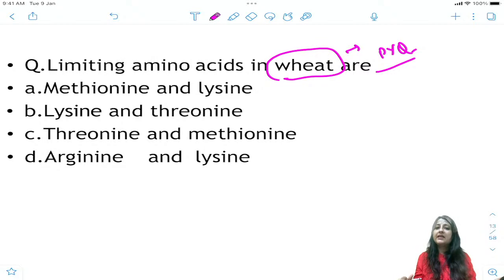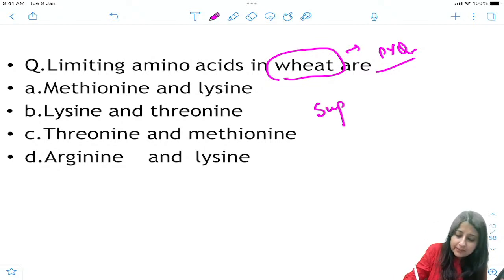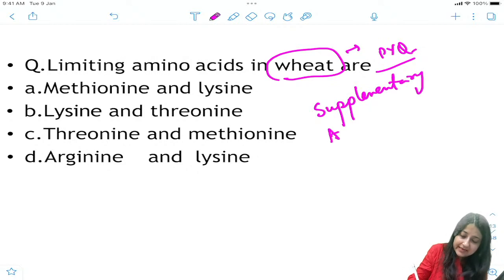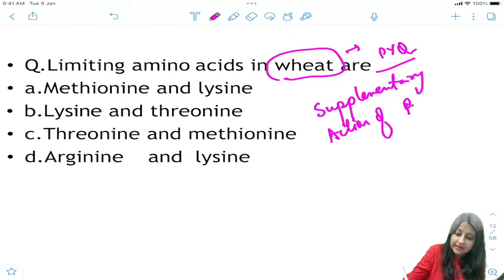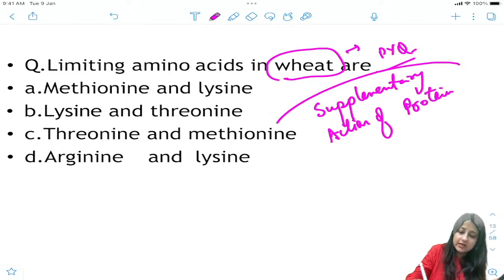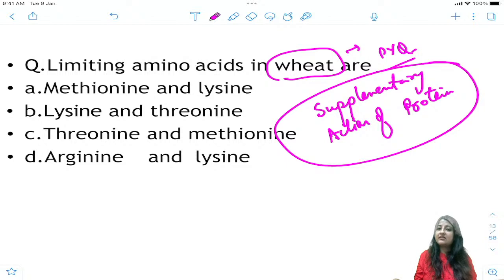What do you mean by limiting amino acid? Now there is a function which is known as supplementary action of protein. What is that? See, all these are basics, okay? Food adulteration also we will study, and most of you would have studied it also, but these are things you forget.